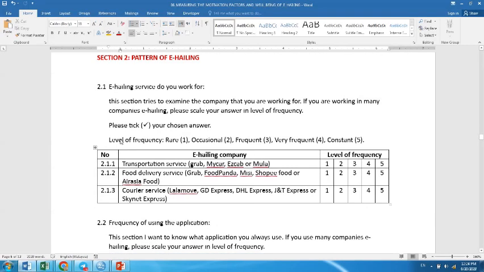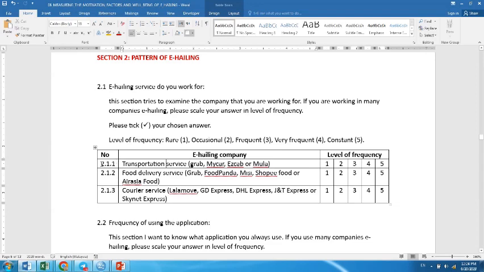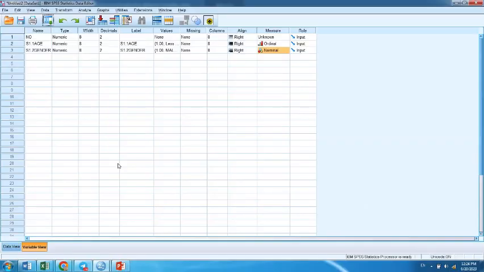Next, go to section 2.1, e-hailing service. So now copy this one, 2.11. Okay, wait. Here is 2.11.